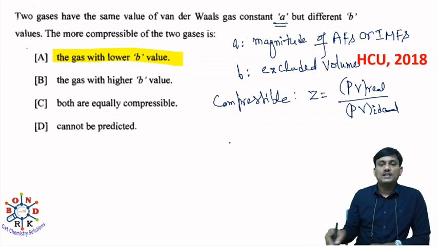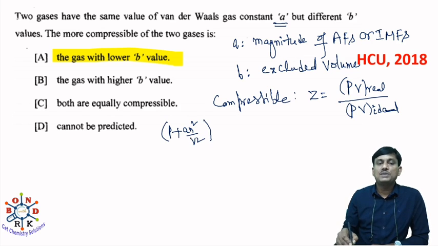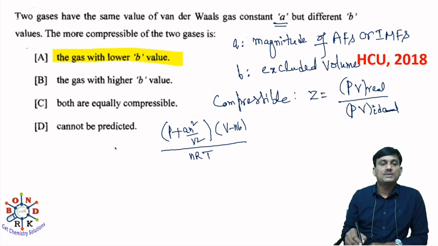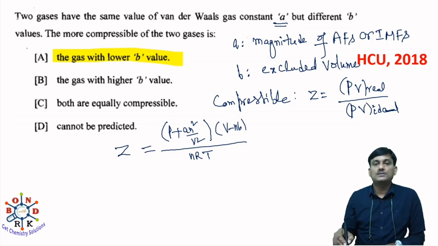What is PV real? You can write it as P plus a n square by V square, this is the P value, and the V value is V minus nb. For an ideal gas, PV is equal to nRT. So this is the compressibility factor Z.